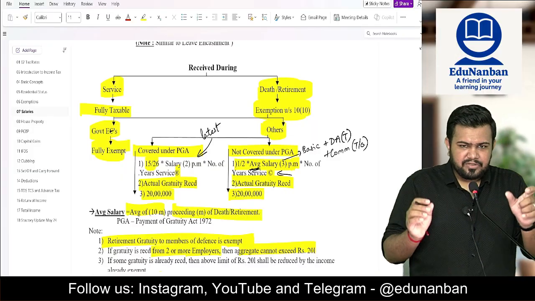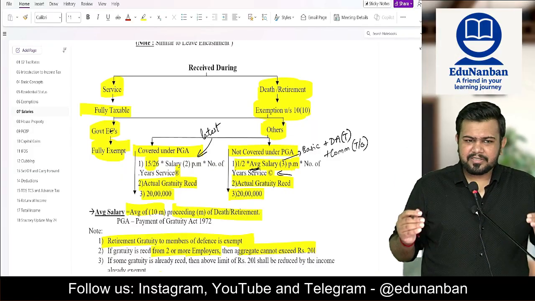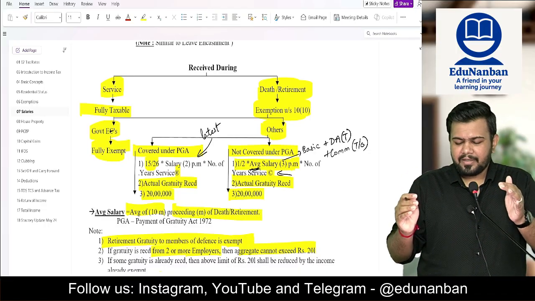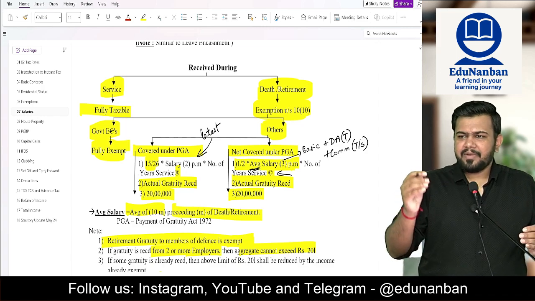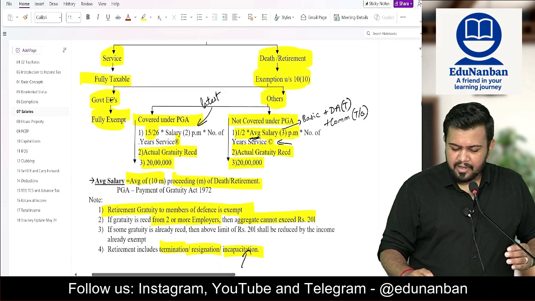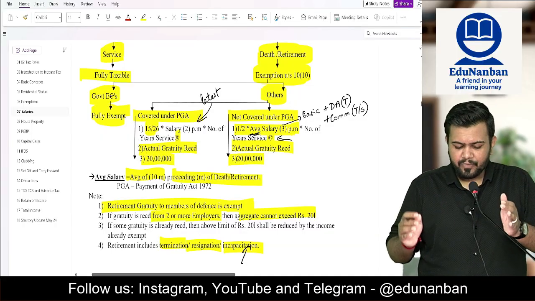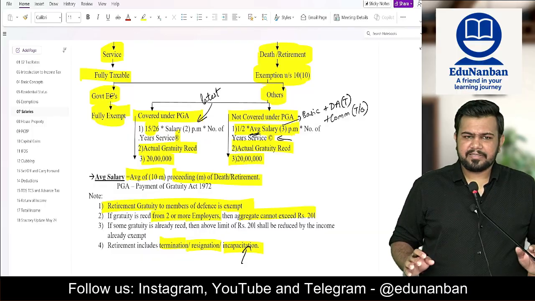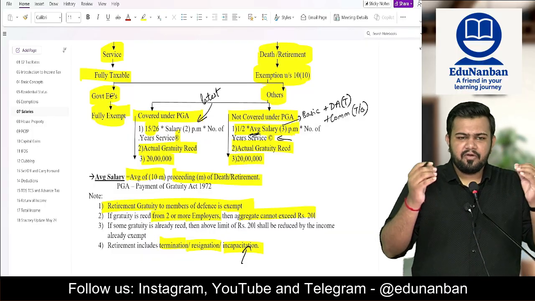Firstly, if gratuity is received during the service, it is fully taxable. During the service, fully taxable. What if it is received on death or retirement? And here retirement includes resignation also. So death, retirement, resignation, incapacitation, there is an exemption which is available under section 10(10). And this exemption for government employees is fully exempt. So gratuity received on retirement or death by a government employee is fully exempt.